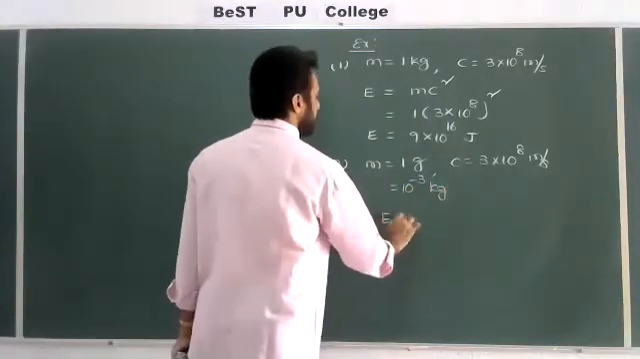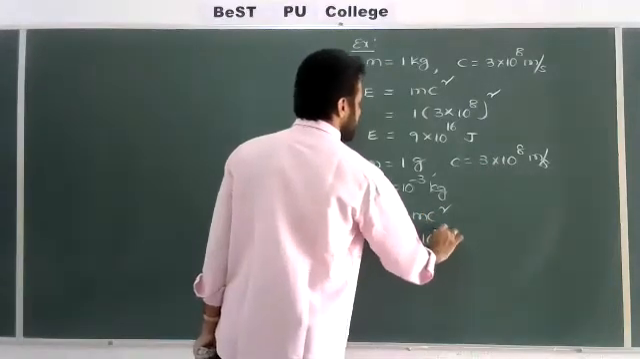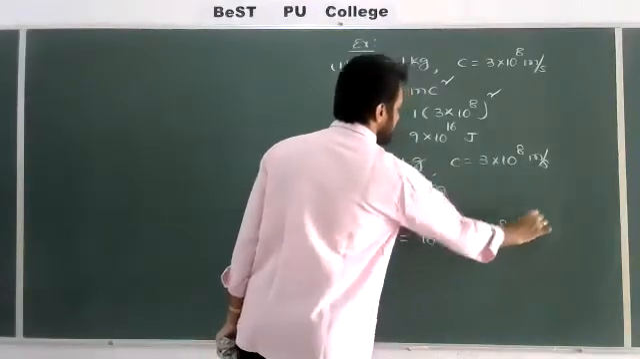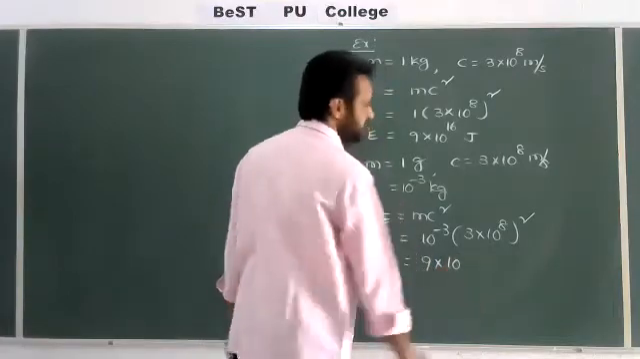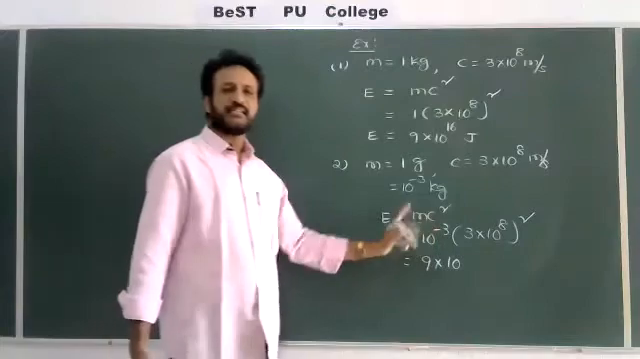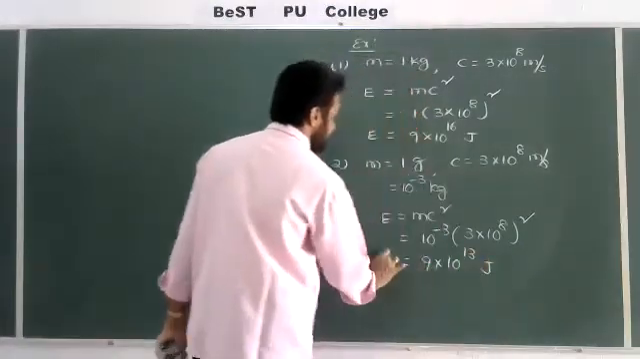Then from the formula E is equal to mc square, that equals 10 to the power of minus 3 into 10 to the power of 8 whole square. That is equal to 9 into 10 to the power of 13. 8 whole square is equal to 16, and 16 minus 3 is equal to 13. So 9 into 10 power 13 joules of energy will be emitted.